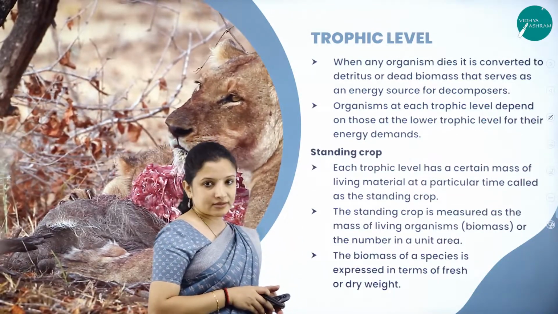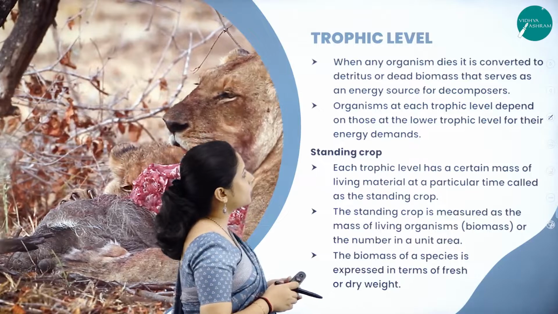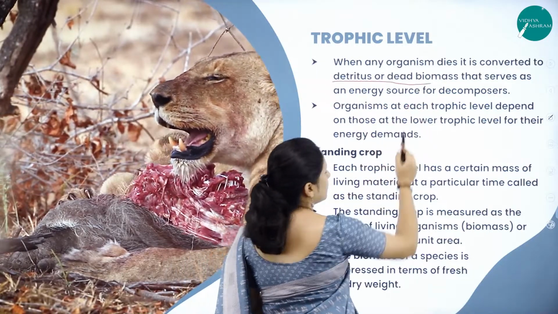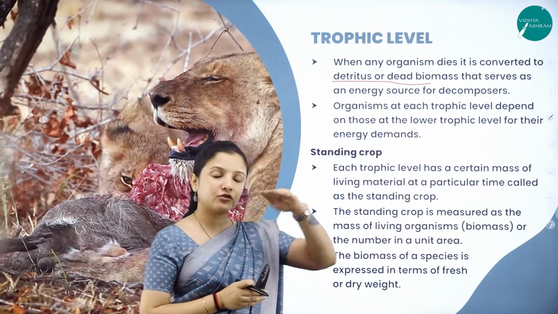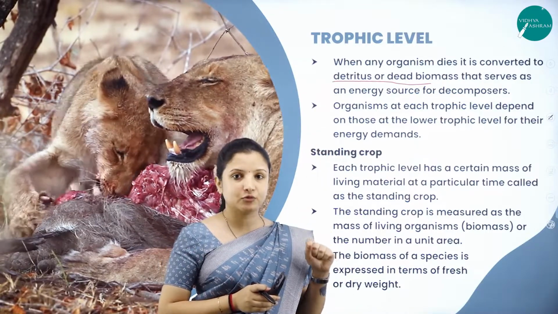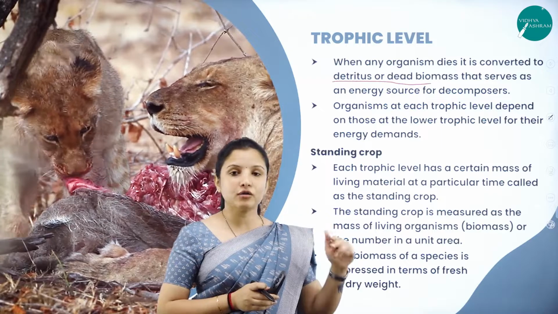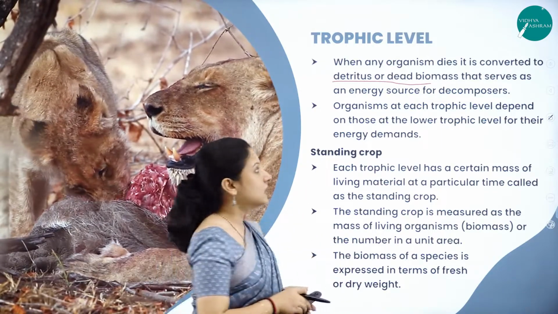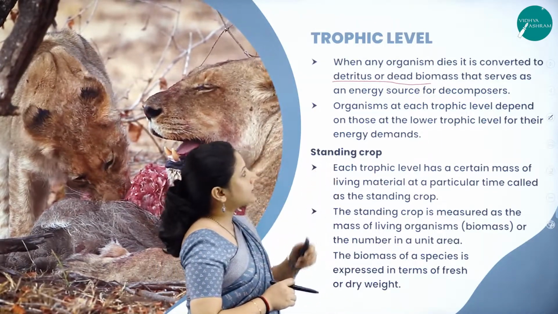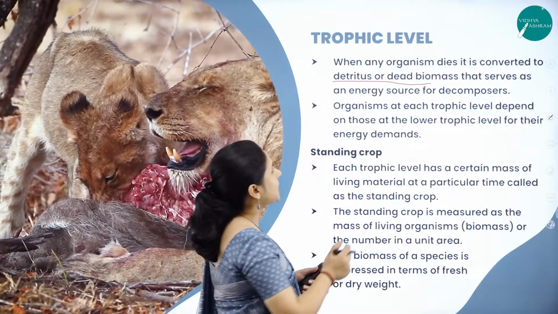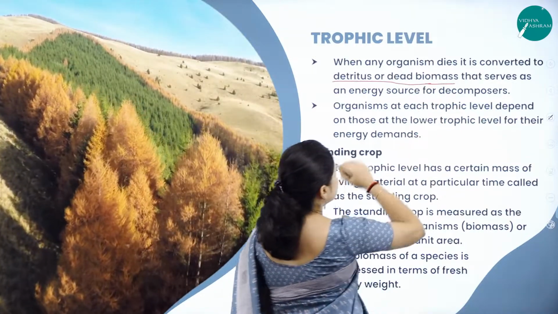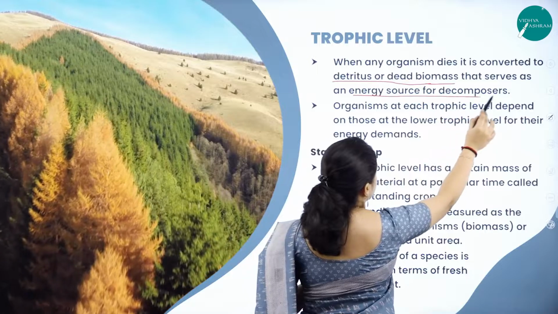So, when an organism dies, it is converted into detritus. So, which organisms? In each of the trophic levels also the organisms will die, right? The producers, the consumers, all those in each trophic level, they will die. So, when they die, it is converted into detritus, or dead biomass, that serves as the energy source for decomposers.